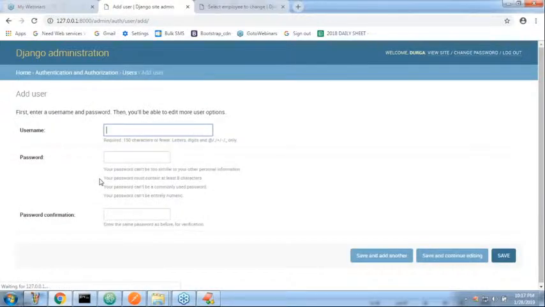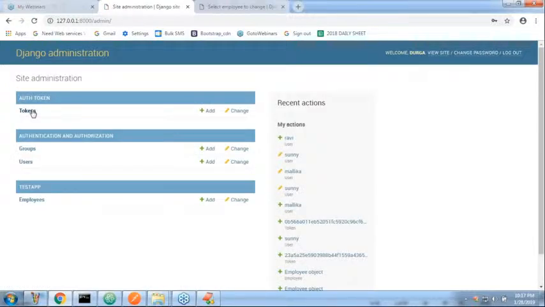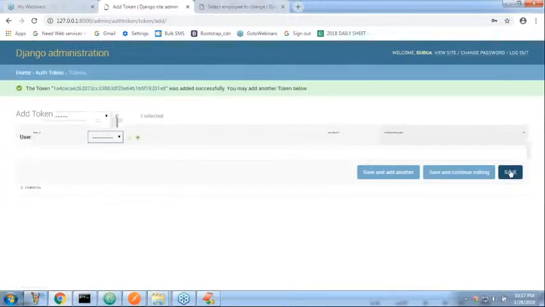Next, the password: Durga123, like this I'm taking. Save. Okay. Next, here observe. I want to generate one token related to Ravi also. Add a token, for the user Ravi, save. Okay. Now do you know, for Ravi also a new token got generated. No issue at all. So now, even number of characters, odd number of characters.